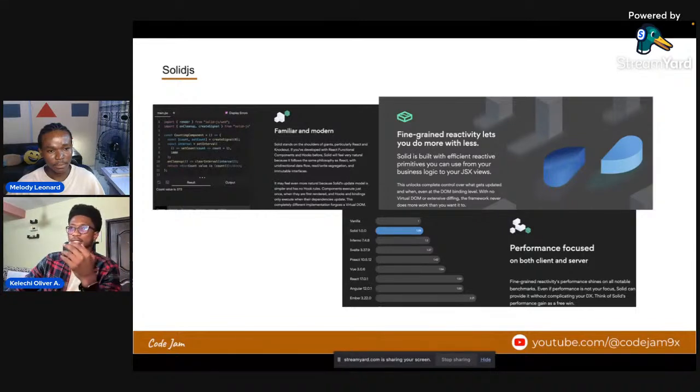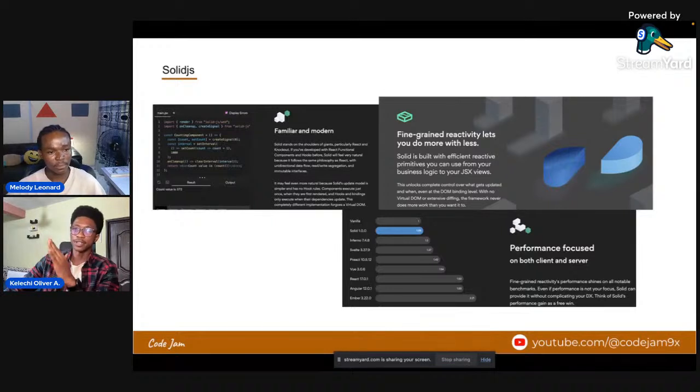The tools they use ES6, which brings a lot of new features of JavaScript. They use component-driven architecture. They make use of several other things, right? Their development environment is just one npm install and you're ready to go, right? And then at the core of it, what makes Solidjs different from React is this fine-grained reactivity. That is the amazing thing with Solidjs.